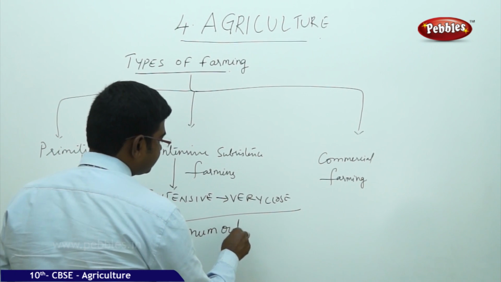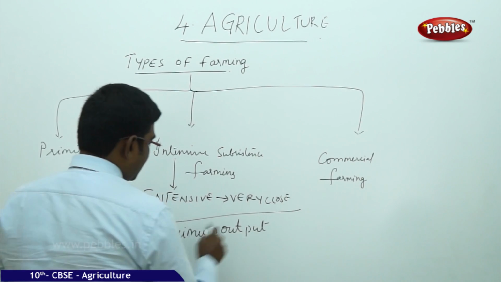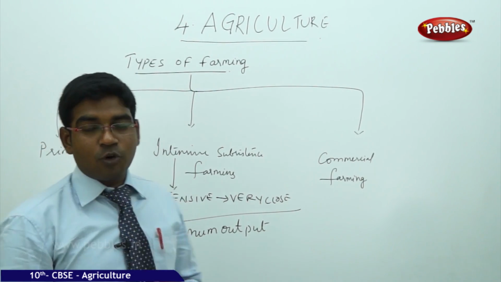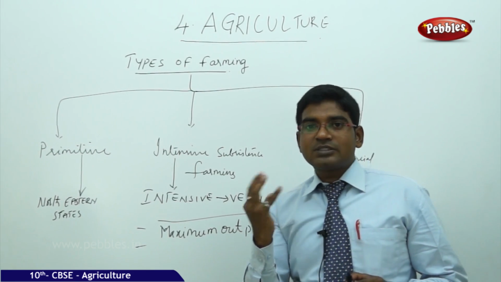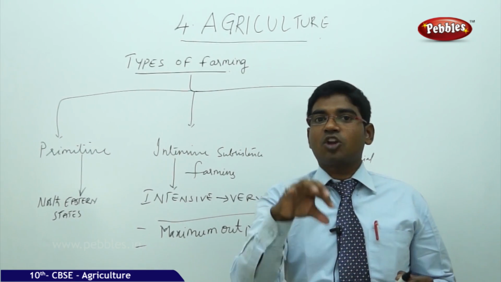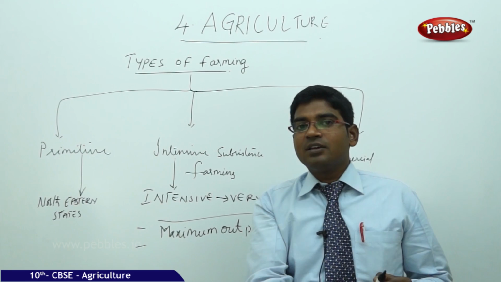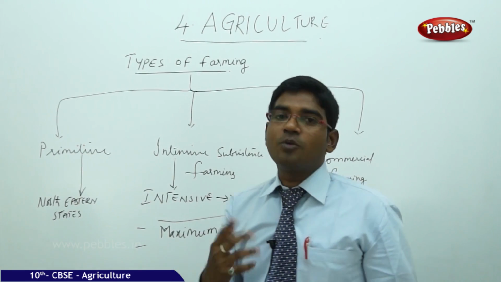As I told you before, to get the maximum output we need to give some external additional help to the crop so that it can flourish more and give us the extra output.